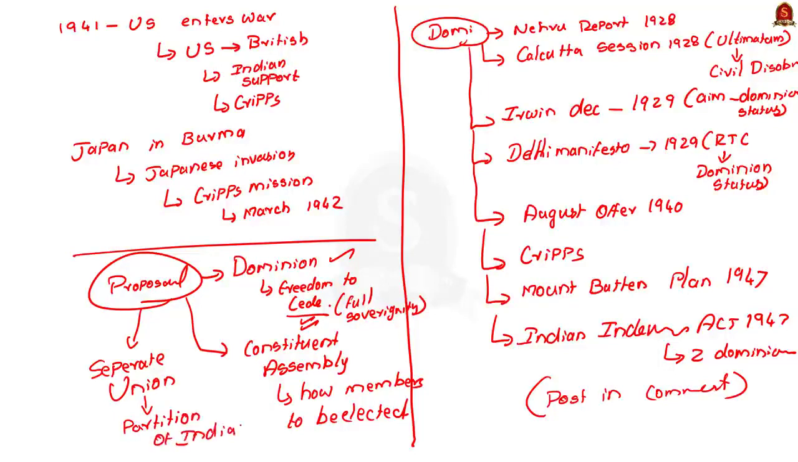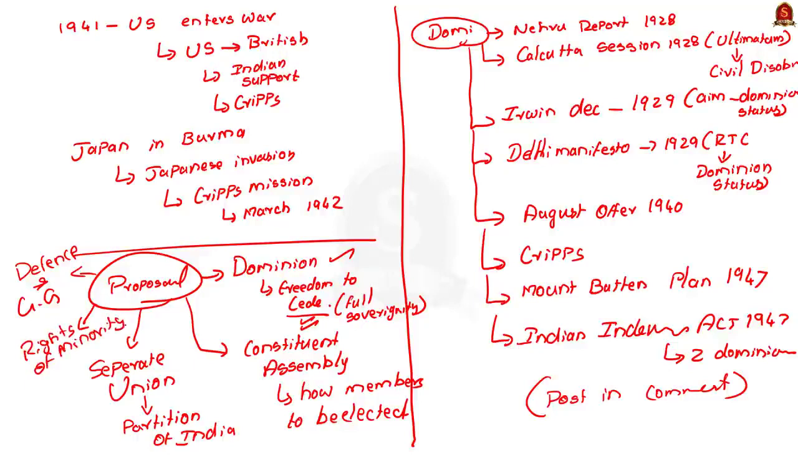The mission said until the new constitution is formed, the defense of India would be under British control and the power of the Governor General would remain the same. Finally, the Cripps mission also ensured that the rights of the minorities would be protected. See, these are some important proposals of the Cripps mission.